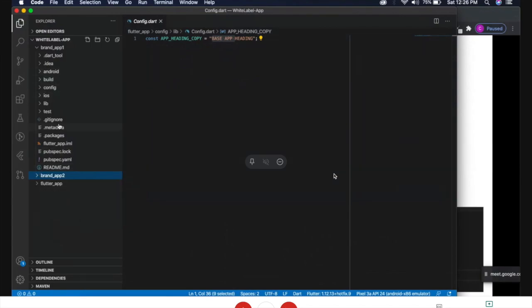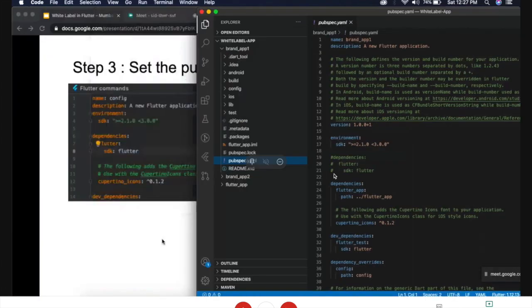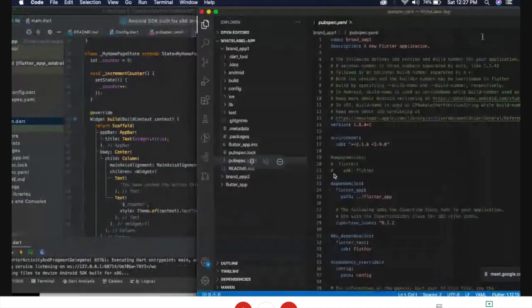We need to link it with our base application. So for creating a brand application, we need to link with the core application. Sorry.